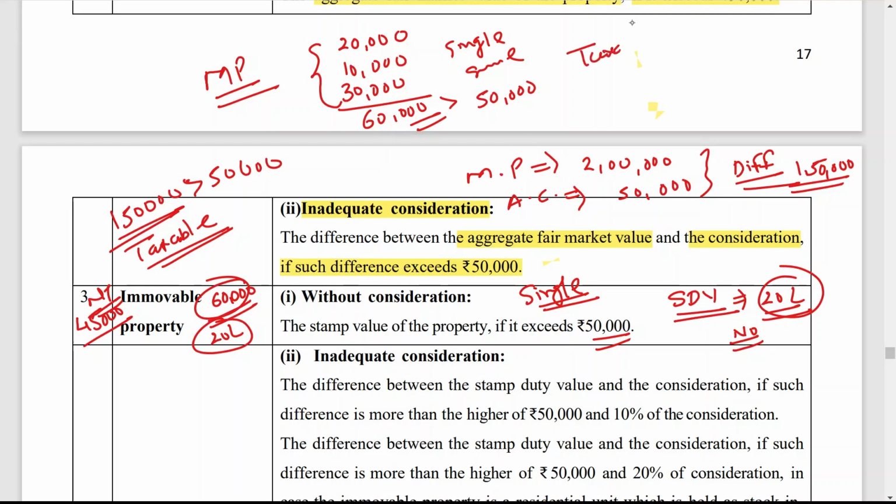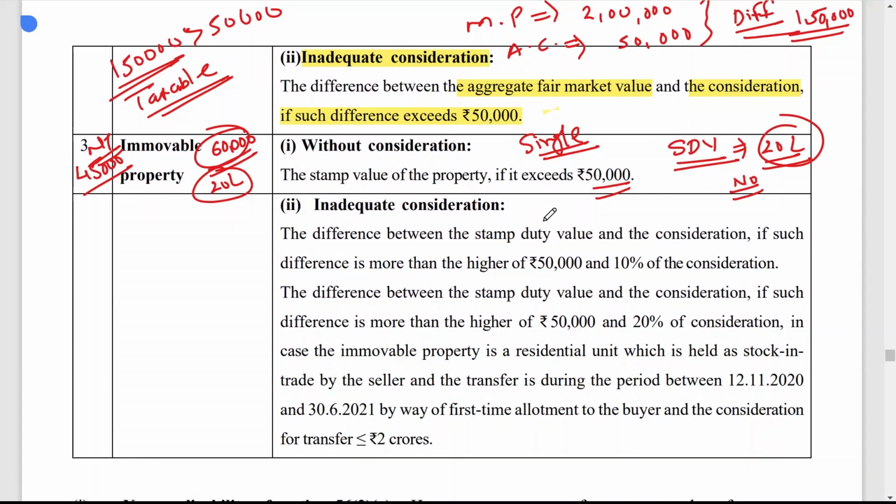So that is why I'm again and again telling you single transaction and all the transactions. In case of immovable property, you have to take a single transaction. But in case of movable property, in case of money, you have to take all the transactions.